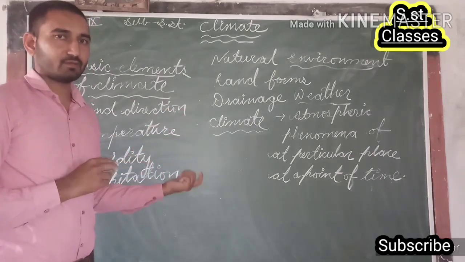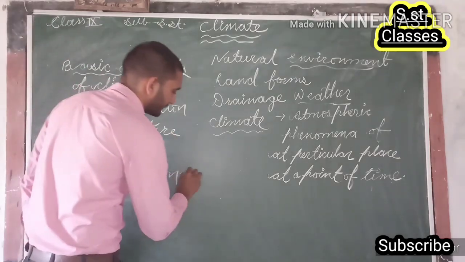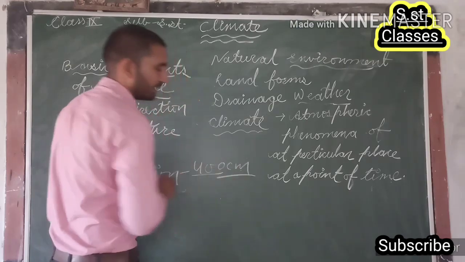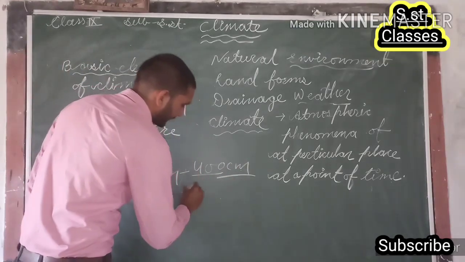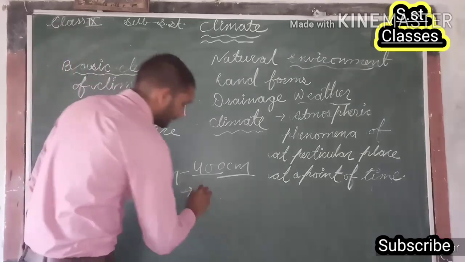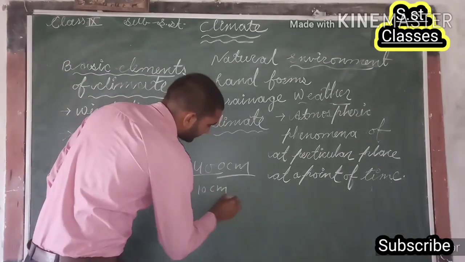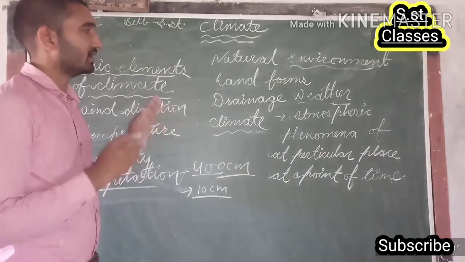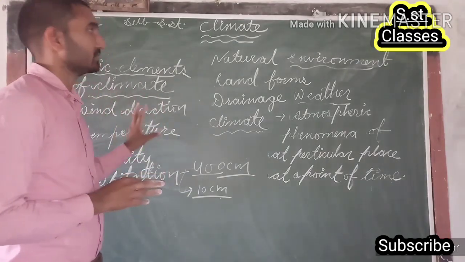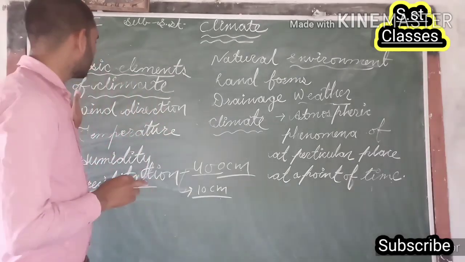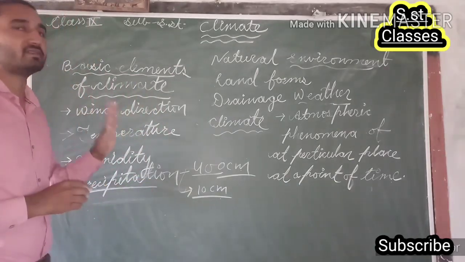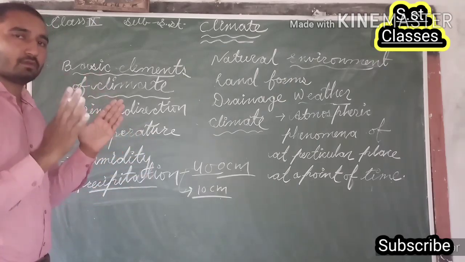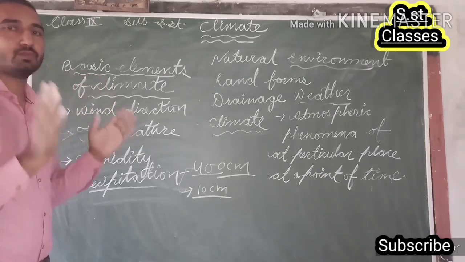In the northeast states, we have rainfall or precipitation of more than 400 centimeters, while in deserts it is less than 10 centimeters. So all these are the basic elements, and the basic differences between these elements of climate are the major reason responsible for the difference between the climate of two places.